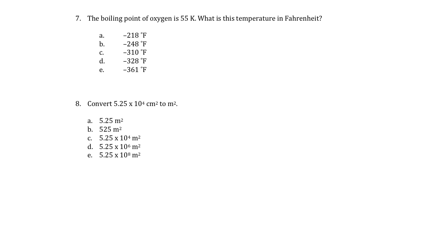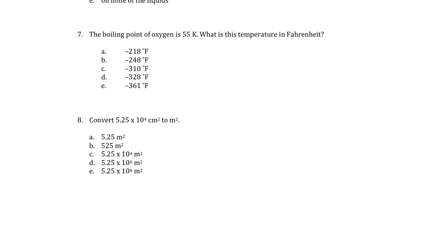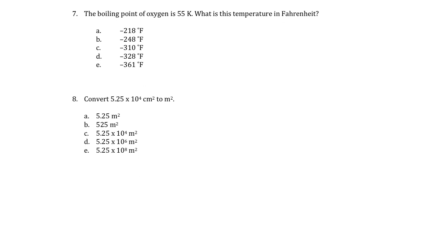All right, so question 7 is a temperature conversion, 55 Kelvin over to Fahrenheit. The temperature equations, I added them in, so you'll see the equations. I just hadn't edited this document with those in them yet. What we want to do is go from Kelvin to degree C with the equations we have, then degree C over to degree F. Okay, so to get there, we can use our equation that temperature in Kelvin is degree C plus 273.15.